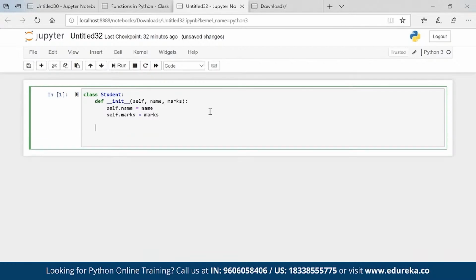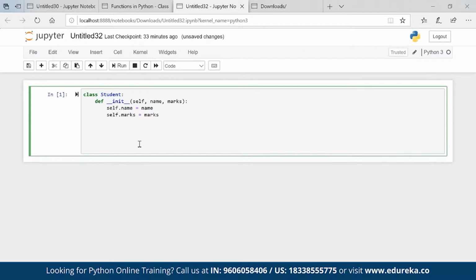Now, I want to create one more method. Self is not strictly necessary; you can give any name. You can put Edureka also, but something is required here. You can give any name, but self is the best programming practice, that's why we go for it. So it is helping us to assign the variables inside this method. After that, let's say we have to create a new method. So this is a constructor, and then def display(self).